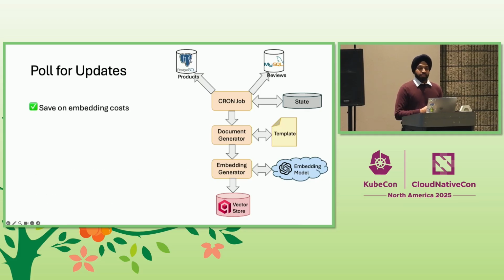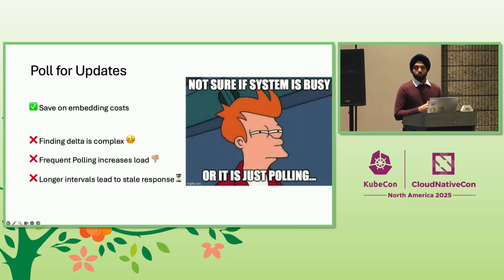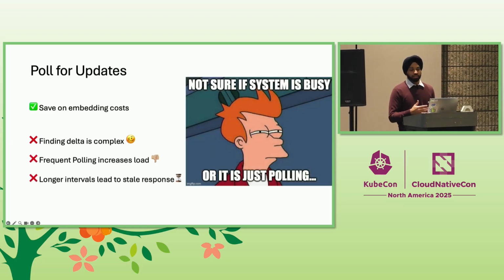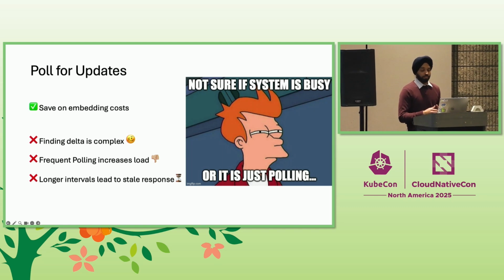Now this is better as it saves some of the embedding costs, but now we have traded infrastructure costs for code complexity. And we are still stuck with the fundamental trade-off of polling. If we poll too frequently, we are hammering our source databases, and if we poll too slowly, the chat application will be serving stale answers. So what could we do instead?